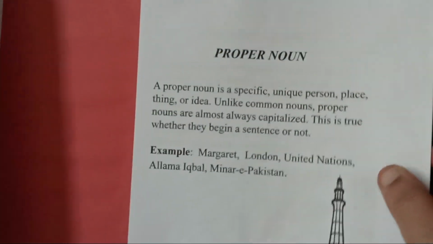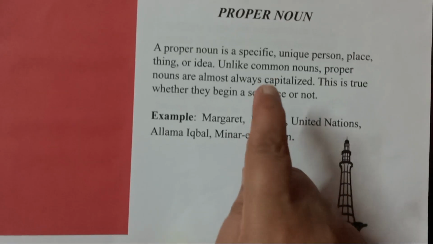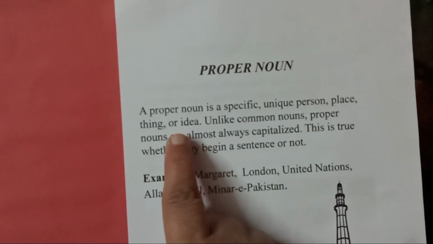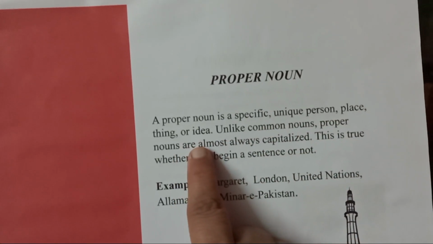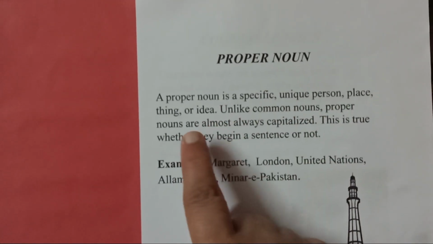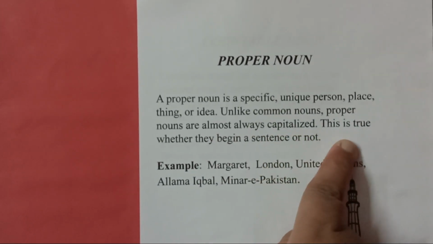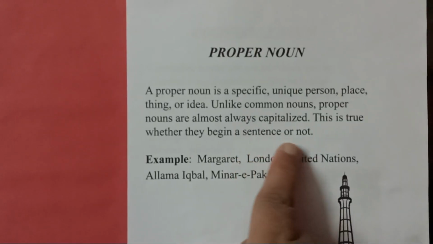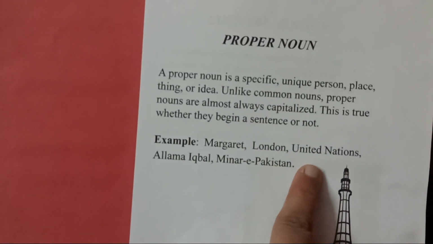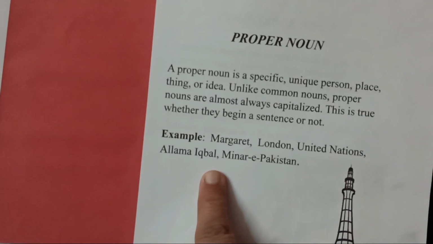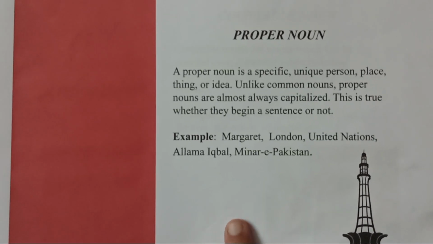Come to the next page. Now, the third most important type of noun is the proper noun. A proper noun is a specific, unique person, place, thing, or idea. Unlike common nouns, proper nouns are almost always capitalized. This is true whether they begin a sentence or not. For example, Margaret, London, United Nations, Allama Iqbal, Dr. Allama Iqbal, Minar-e-Pakistan, Pakistan, and Quaid-e-Azam.